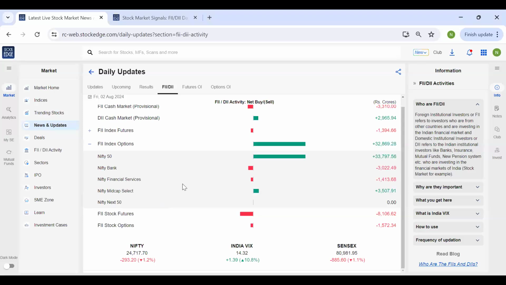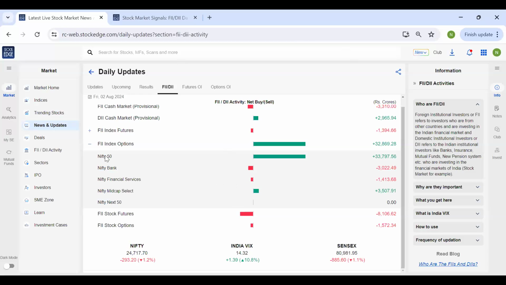Similarly, we have the options data as well. On Friday, on one hand they had sold Nifty futures, and they had purchased options in huge numbers for Nifty. About 33,800 crores of options were purchased. How I look at the options data is, since we use options majorly as a hedge against futures, maybe on one hand they are shorting futures and buying options because they want to hedge their short position in futures, or secondly, maybe they were expecting a large movement and that is why they were purchasing options.